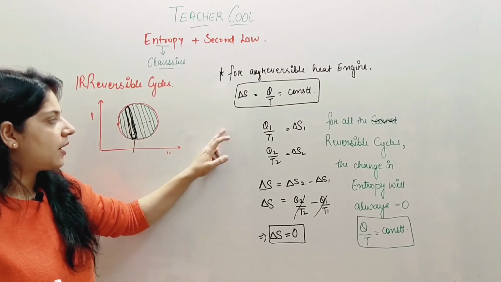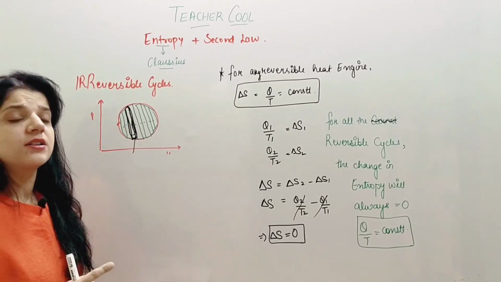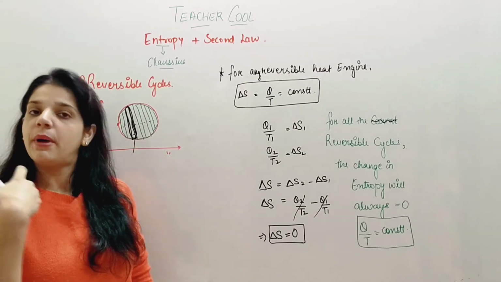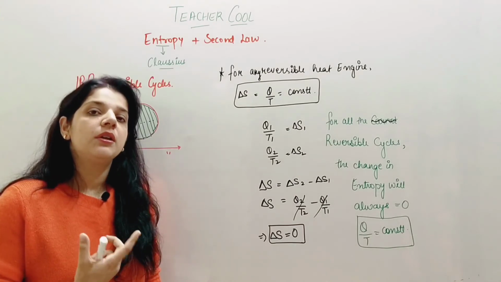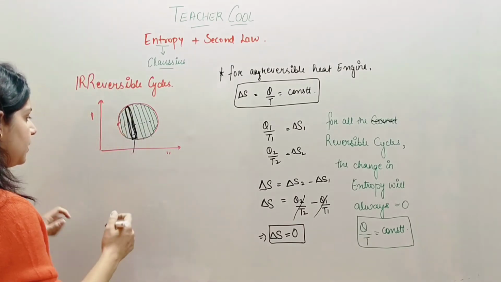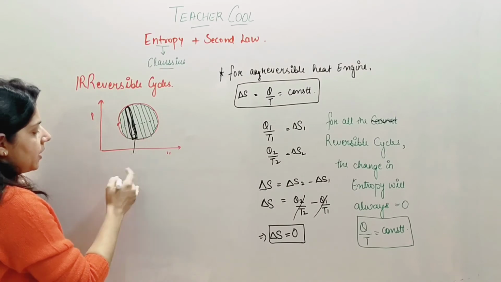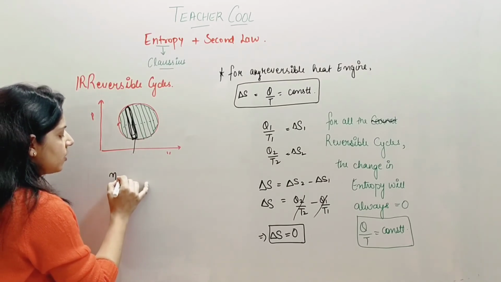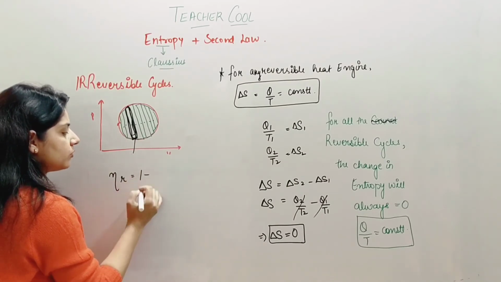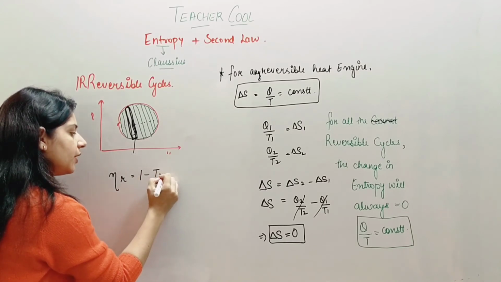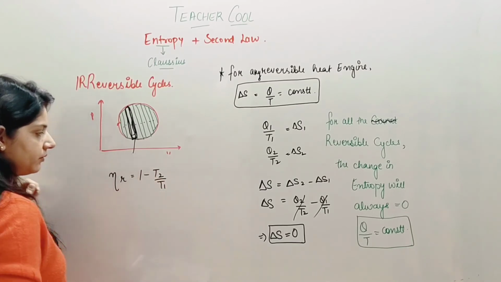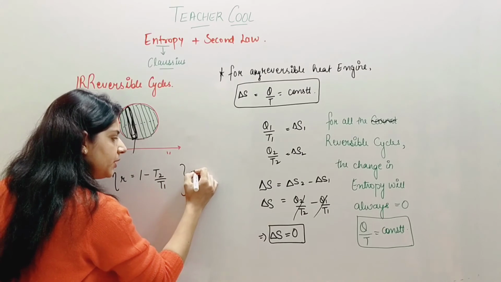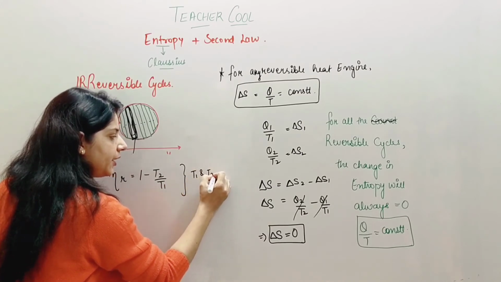When we studied the Carnot cycle, we said that the Carnot reversible cycle has the maximum attainable efficiency. So we'll say efficiency of reversible engine was 1 minus T2 by T1, which is operating between T1 and T2.